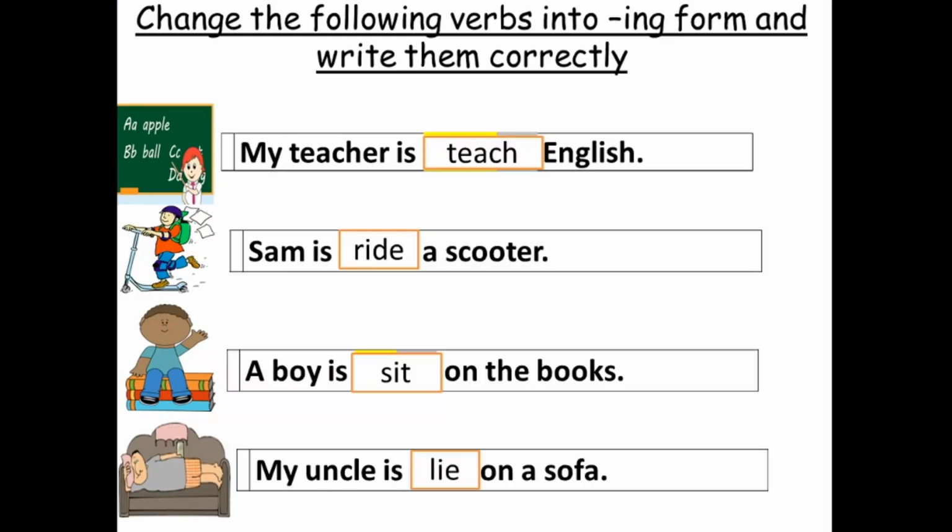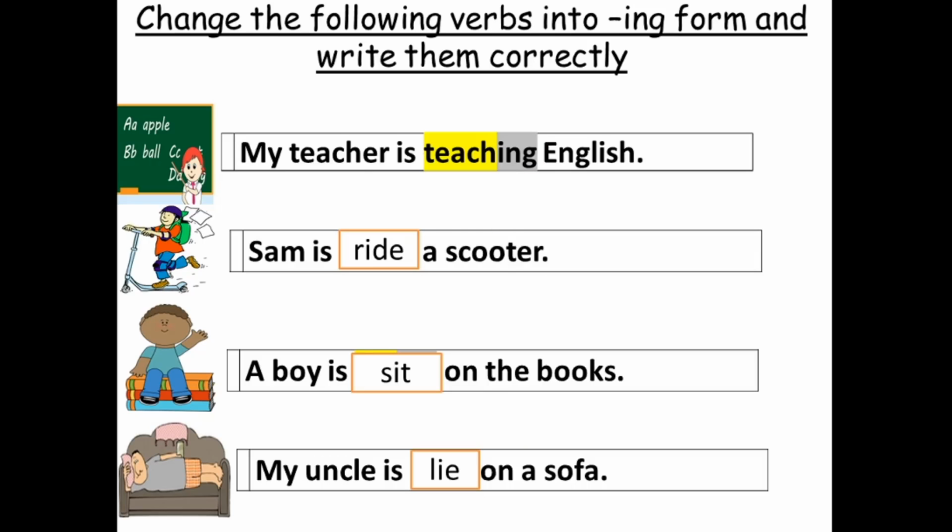Now let's do some exercises together. The first exercise here is for spelling forms. I want you to stop the video, do the exercise, and then replay it again for correction. Okay? So my teacher is teach English. So I want to put the verb in the present continuous. So I should say is teaching. Yes. But I just add the ing form.